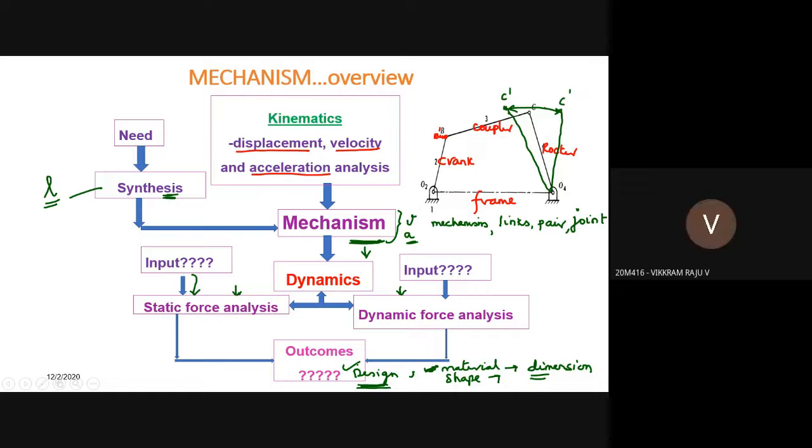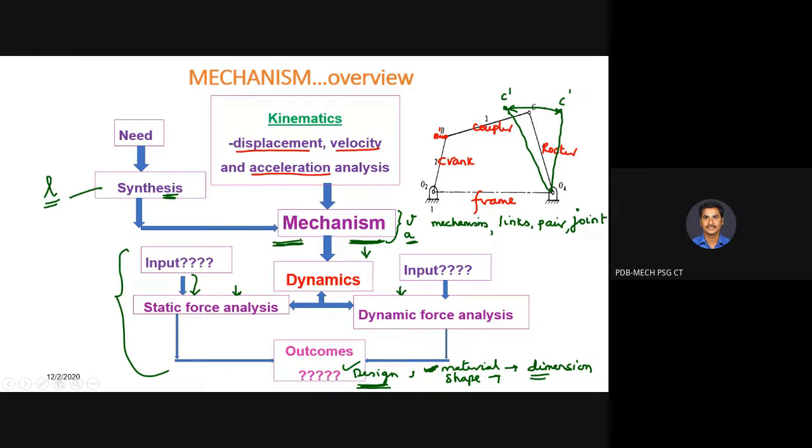Okay, sir. So in synthesis, in this particular portion, dynamics you will study in the next semester, the fourth semester, that is in the dynamics of machinery. But we are going to wind up the kinematics of machinery with only developing mechanisms. Clear? Yes, sir.